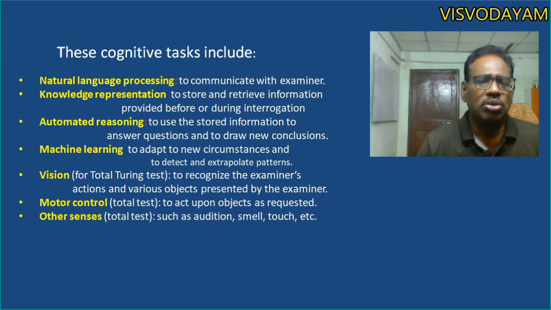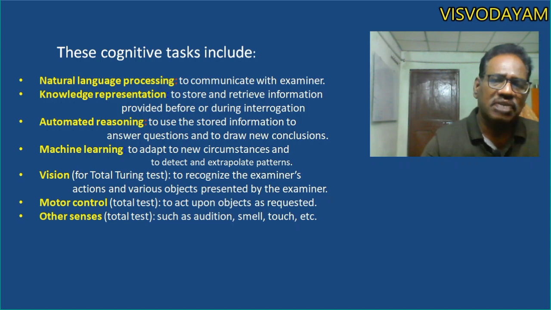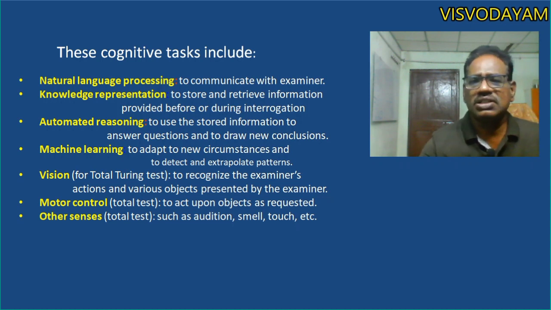Automated reasoning, how the human being thinks. Machine learning, how human beings learn from circumstances. And vision, motor skill, motor control, motions and other sensors, if required for your intelligence testing. These skills are required for artificial intelligence systems to behave like humans.